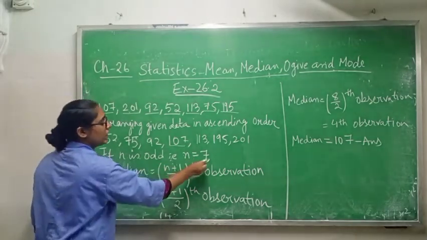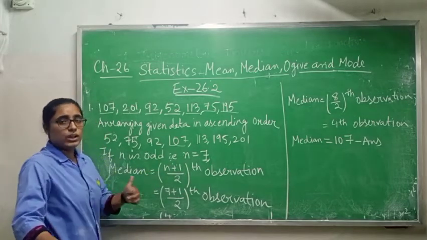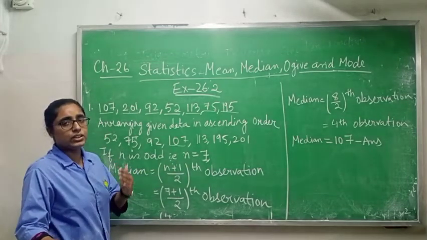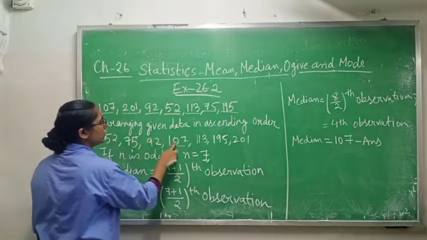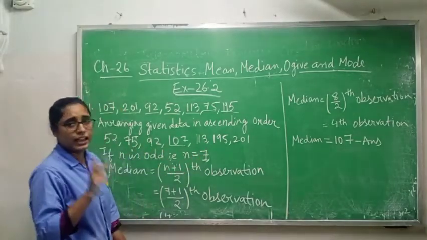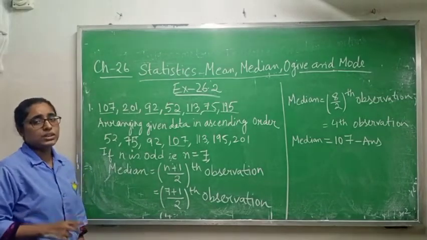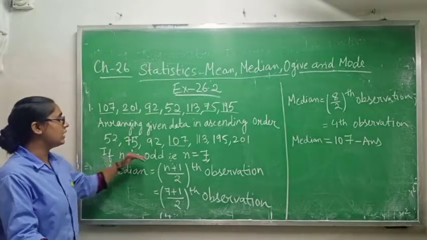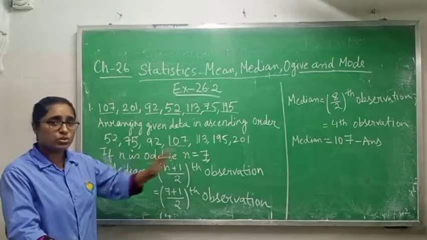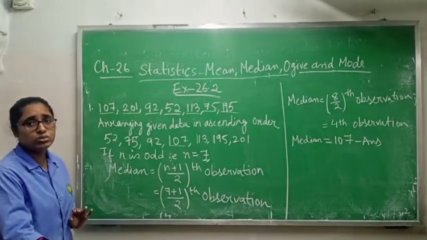And 7 is an odd number, yes or no? You know that 1, 3, 5, 7, 9, 11 are all odd numbers. So that is why we write: if n is odd, that is n equals 7. Understood?